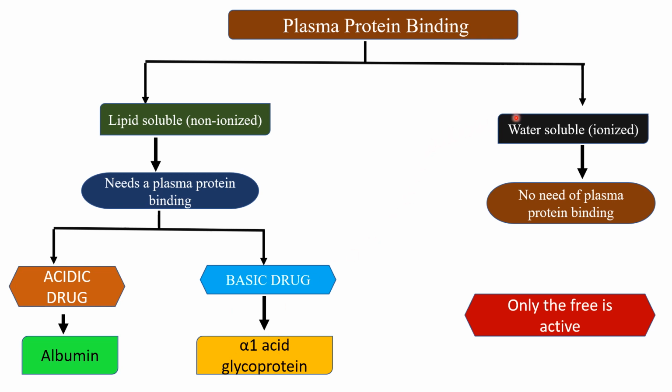What if a drug is water soluble, that is, ionized? There is no need for binding to plasma protein. Why? Since our blood is aqueous, there is no need to carry the drug with a plasma protein. Also, one of the important factors is that only the free drug is active. If a drug is bound to plasma protein, it is inactive. Bound drug is inactive; unbound or free drug is the active one.